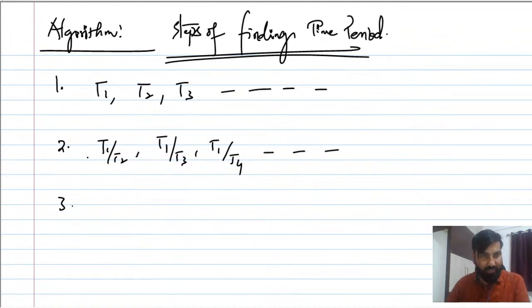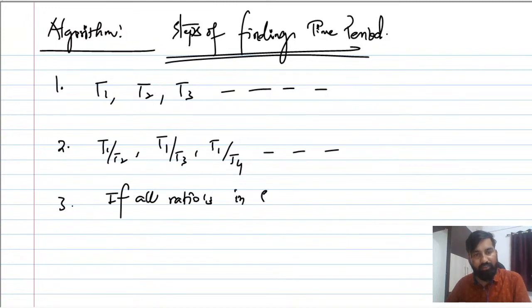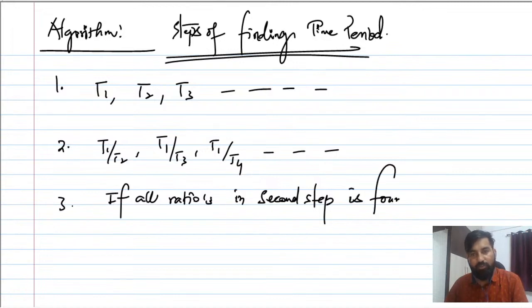In the second step, if all the ratios you have found are rational numbers... What is the meaning of rational number?